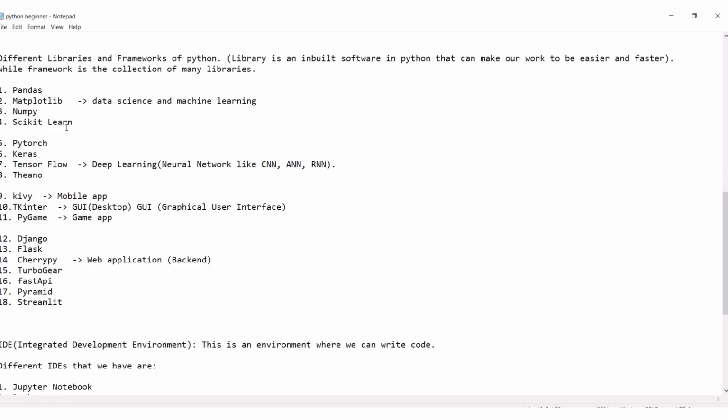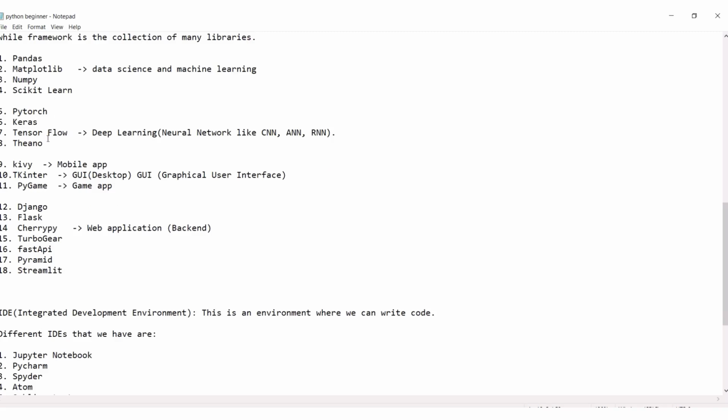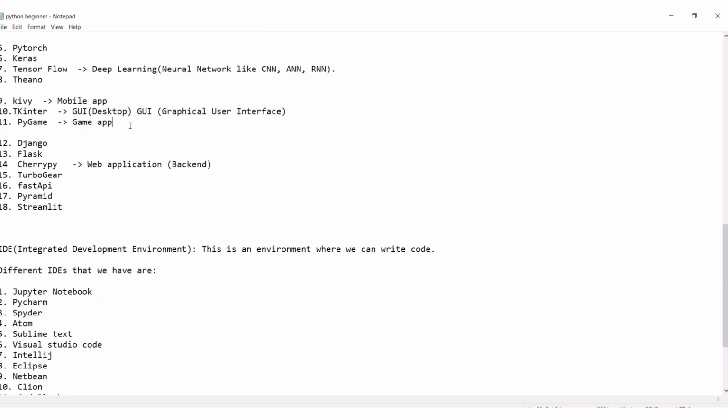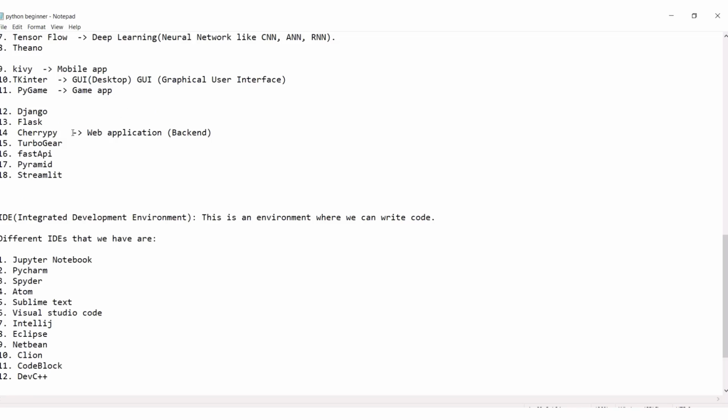Then what are the different libraries and frameworks we have? We have Pandas, Matplotlib, NumPy, Scikit-learn. The first four, we use them for data science and machine learning. The next four, PyTorch, Keras, TensorFlow, Theano, we use for deep learning, something like neural networks, like CNN, convolutional neural network, artificial neural network, recurrent neural network. We have Kivy for mobile apps. Tkinter we use to build GUI, that's graphical user interface, just like a desktop application. Pygame is a library that we can use to build a game application. Then we have Django, Flask, CherryPy, TurboGears, FastAPI, Pyramid, Streamlit. All these we use for web applications, especially the backend, although Streamlit can be used for both backend and front end.